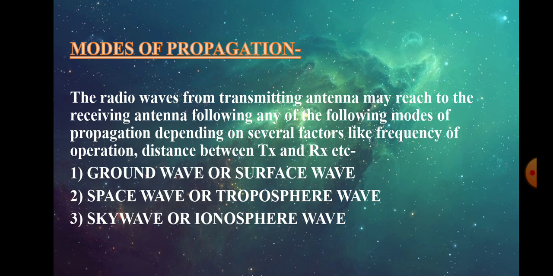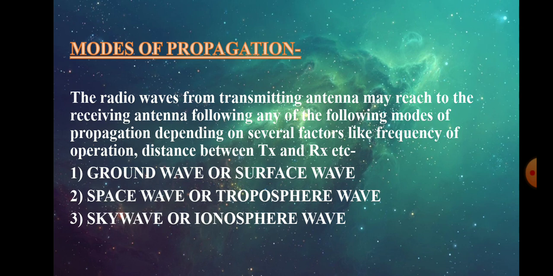Now we need to understand why the writer of the book Antenna and Wave Propagation has given more description on this sky wave or the ionospheric region.